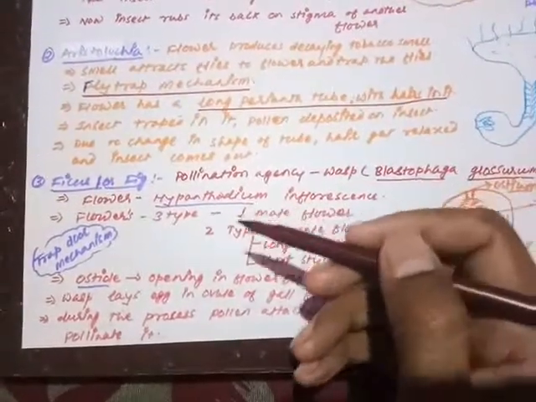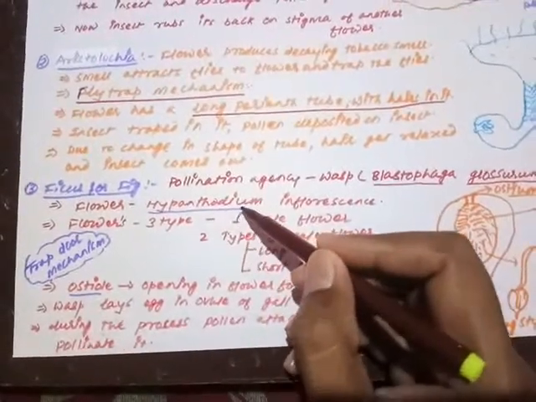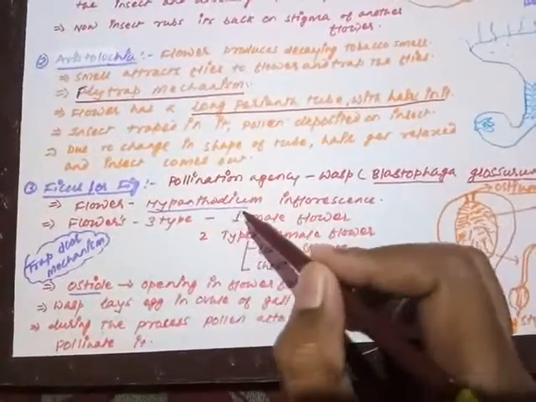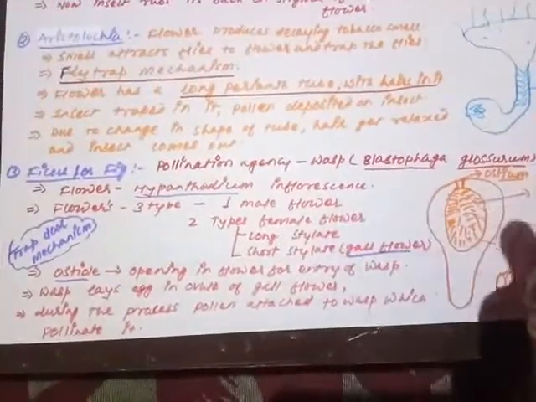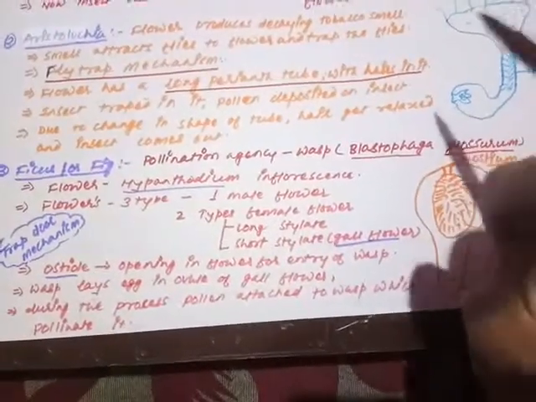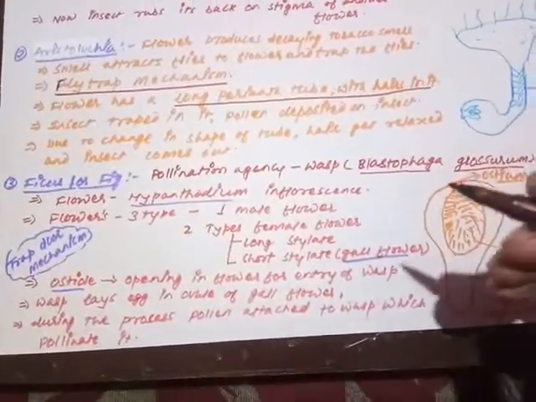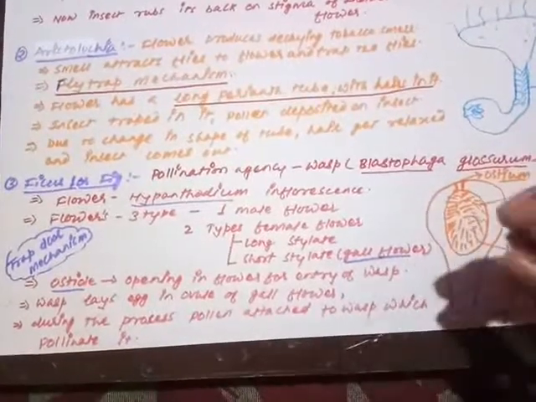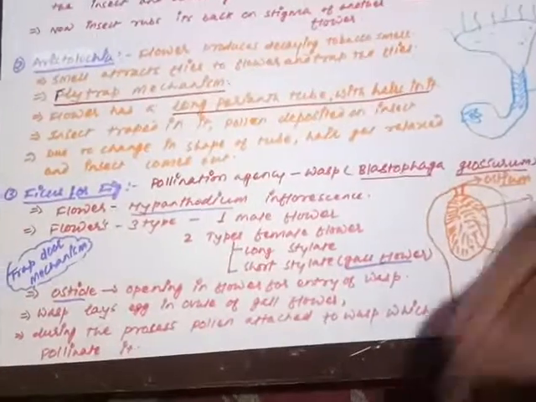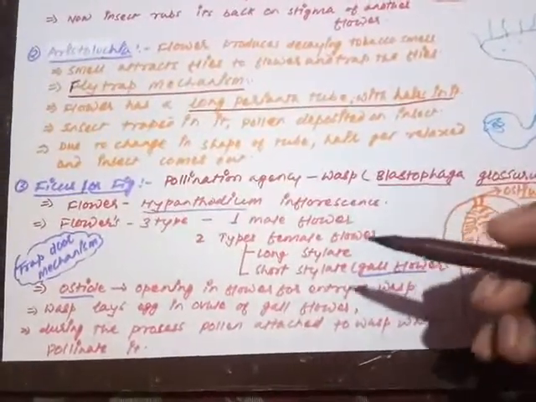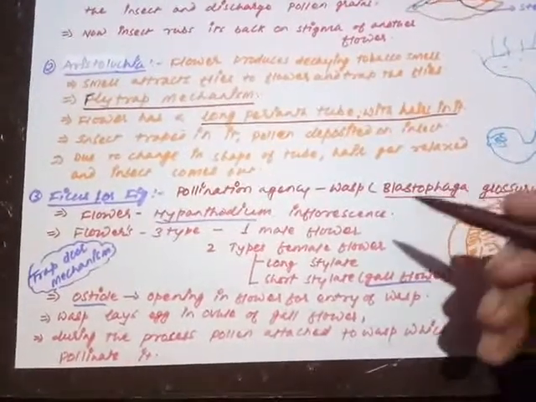The flower of the fig, or Ficus, is very specific. It has a hypanthodium inflorescence. What is the meaning of hypanthodium inflorescence? It is a kind of closed inflorescence where the male and female reproductive parts lie closer together. They aggregate and come closer to each other, making a kind of matched network of male and female reproductive parts. The inflorescence has three types of flower.